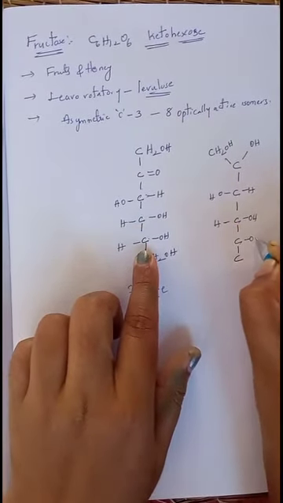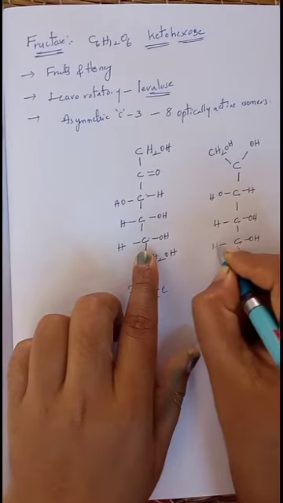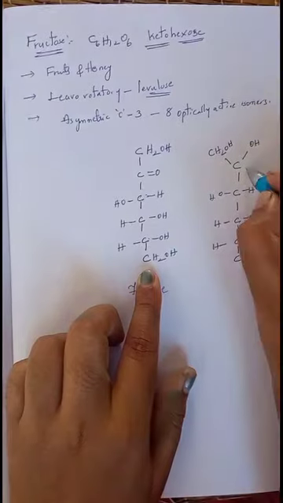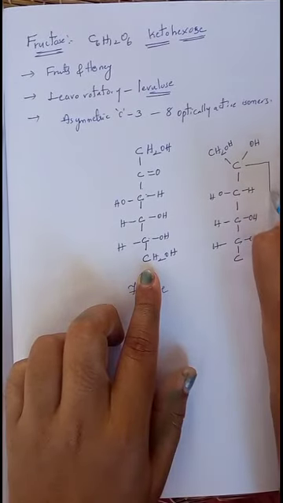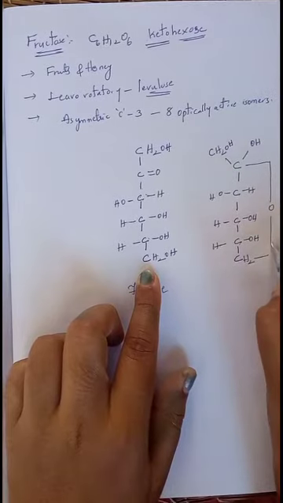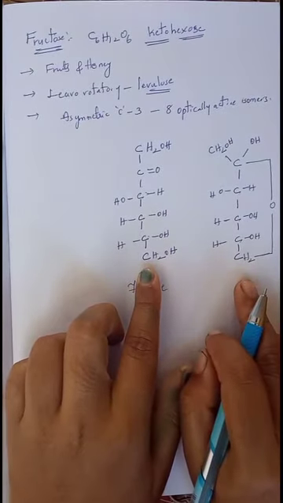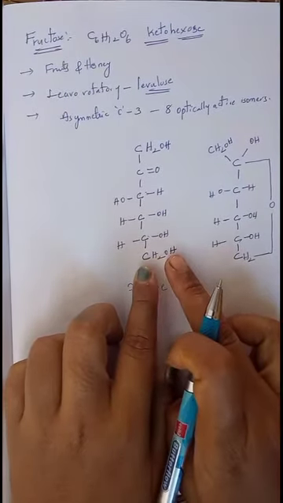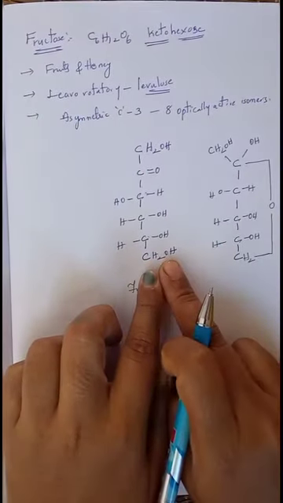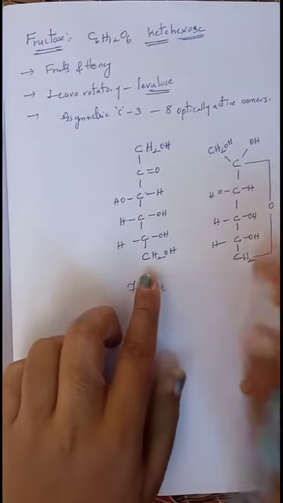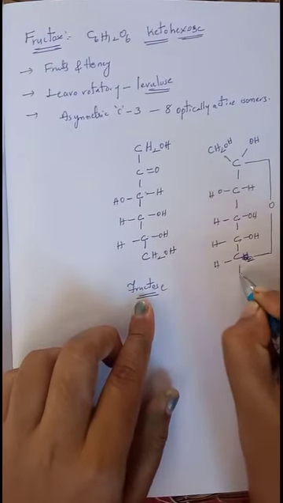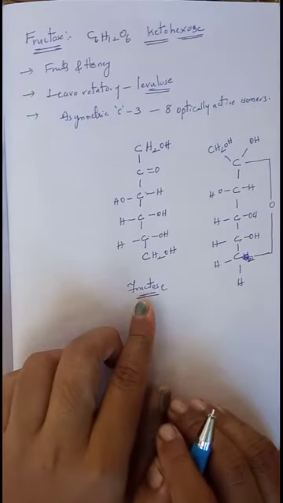On the next carbon, OH on the right side, H on the left side. On the last carbon atom, OH will not be present, because that oxygen is involved in the formation of the cyclic ring. Remember, in CH2OH the hydrogen reacted with this oxygen to exist as OH, and the oxygen is involved in forming the cyclic ring. That means on this carbon atom 2 hydrogens are present, so we write CH2 like this.